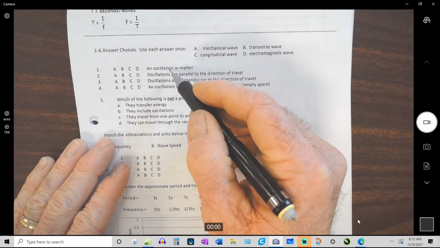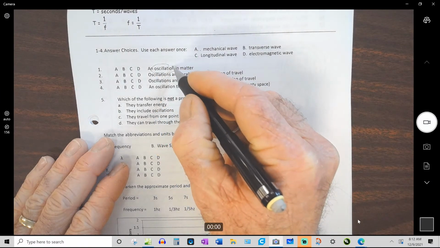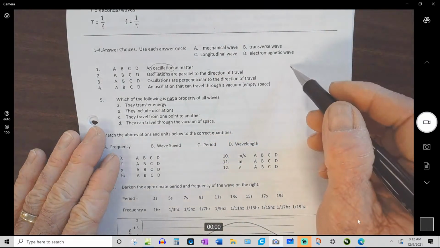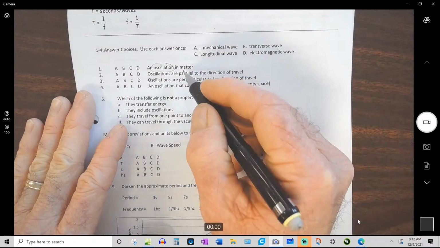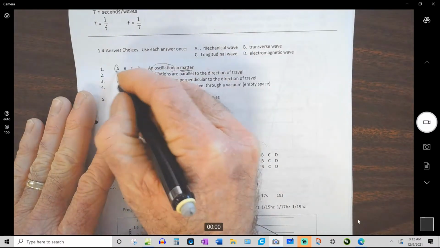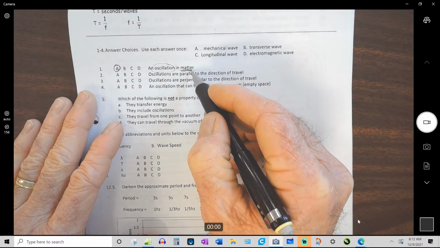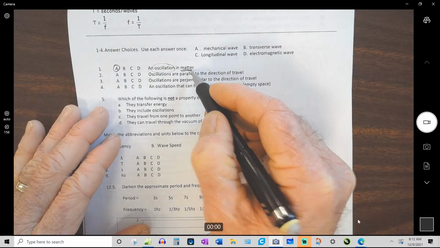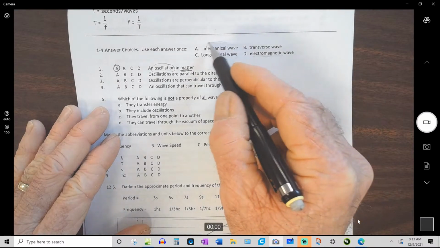So an oscillation in matter, and any oscillation could be any kind of wave. It's an oscillation that travels through space and transfers energy through space, but the fact that it's in matter means it's a mechanical wave. So this is A. If it's an oscillation of a magnetic field and an electric field, that is an electromagnetic wave. So really, there are two big classes of waves that I know of.